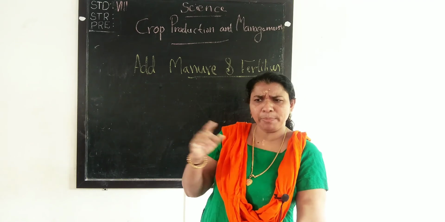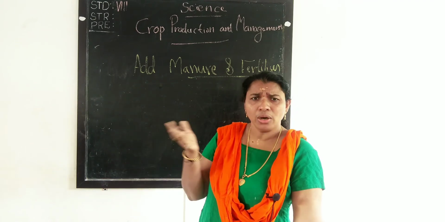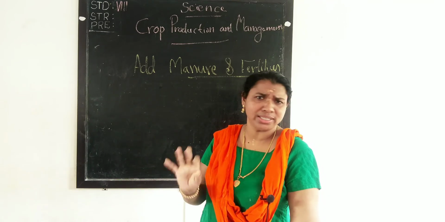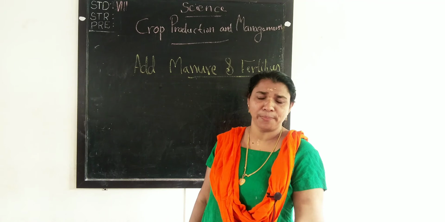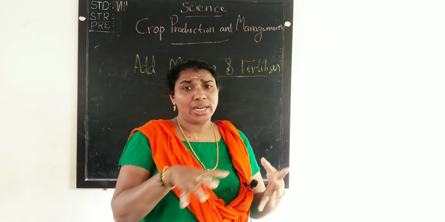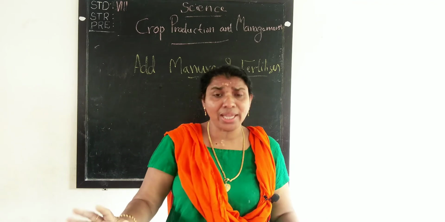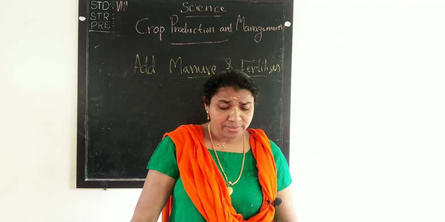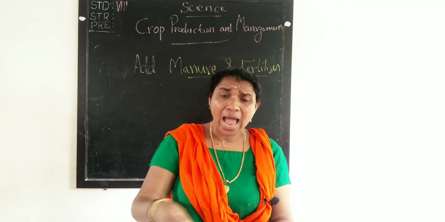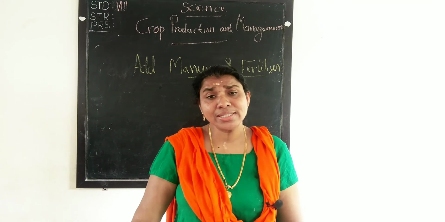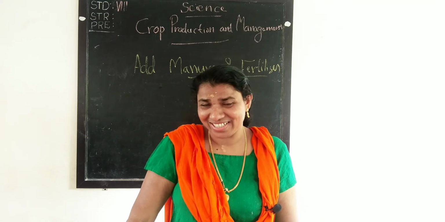Name them A, B, C or 1, 2, 3 or S, M, F. Any name you can give. Take soil in equal amount in 3 glasses. Leave the first glass. Take the second glass, add some manure. And in the third glass, add some fertilizer.